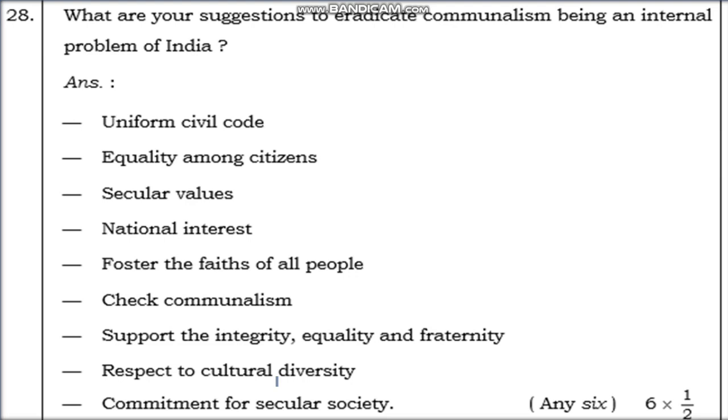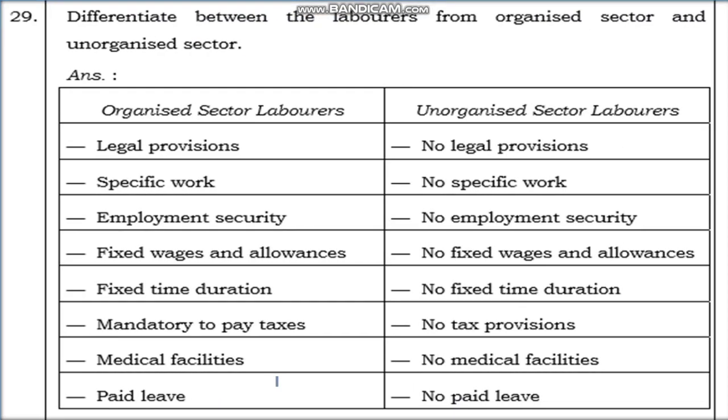So we should broaden these things, like uniform civil code, secular values, national interest to check communalism, and support integrity, equality, and you should respect cultural diversity. Through this, you should eradicate communalism from our country. Okay, next question is differentiate between the labors from organized sector and unorganized sector.